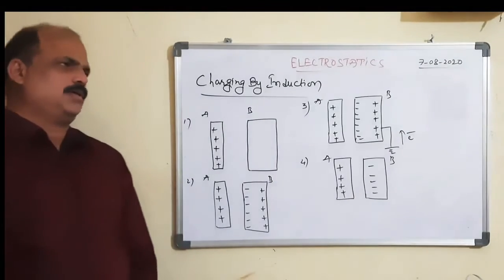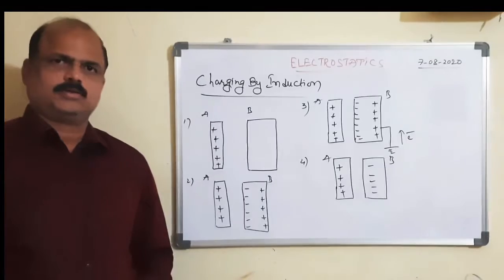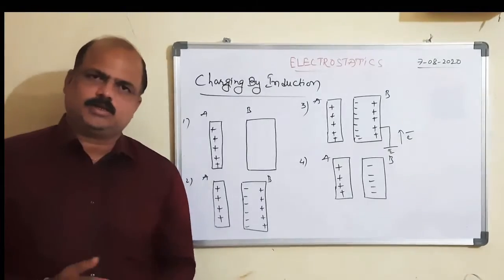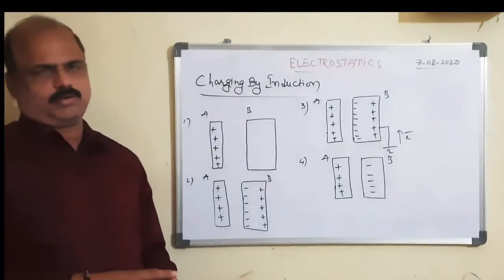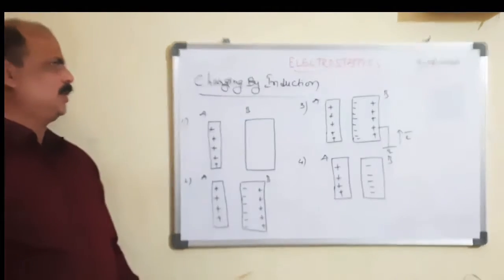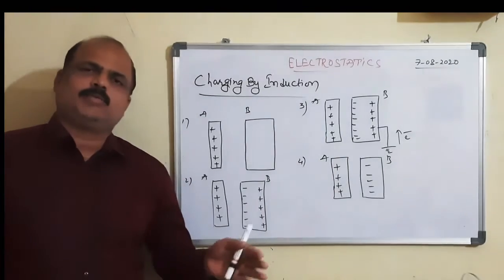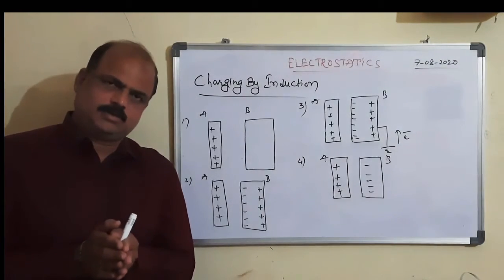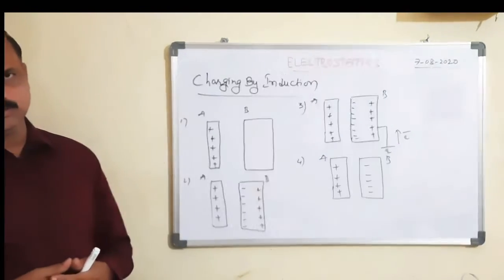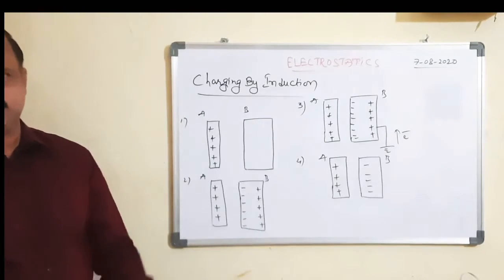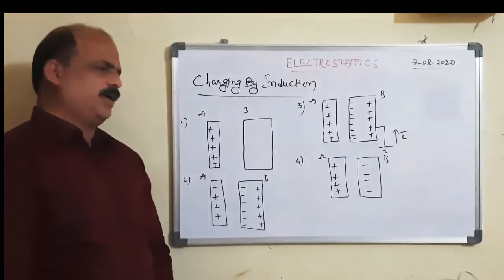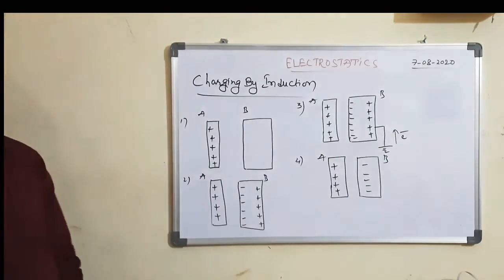In the previous class, we discussed friction and conduction. Friction means what? Whenever two bodies are rubbed together, there is a transfer of electrons from one body to another body. Due to that, the two bodies get charged. Conduction means by keeping the two bodies in contact with each other, we can produce similar charges on the second body. Conduction charges the body with similar charge. Now we are going to discuss induction. Charging by induction.